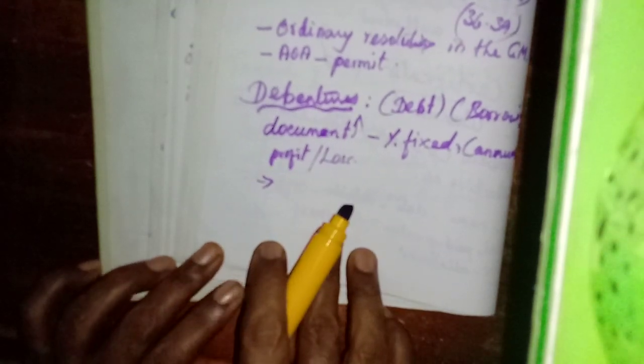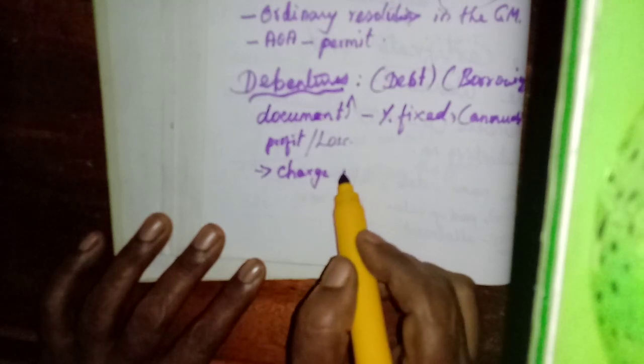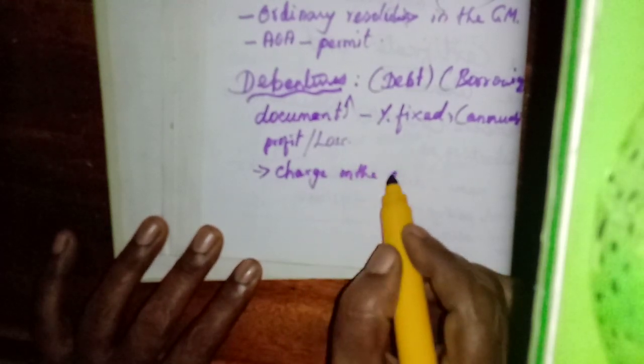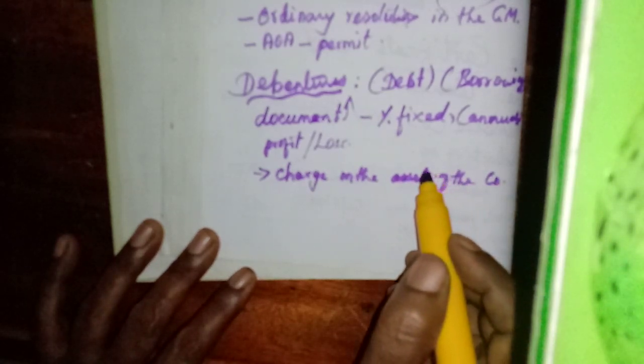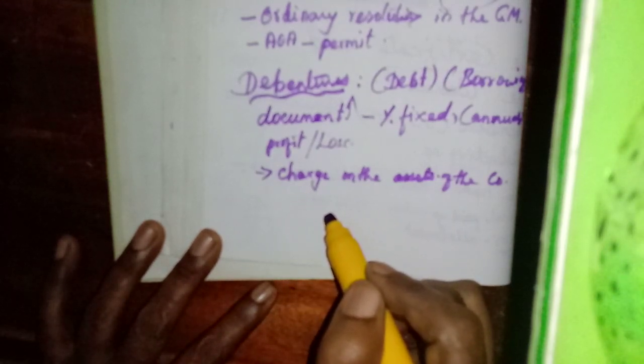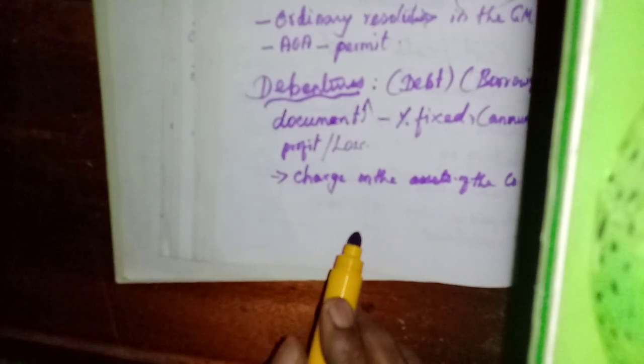Sometimes, if the debenture amount is large, they can give a mortgage or a charge on the assets of the company as security, either movable or immovable assets. Because that is the security for the person who has lent money to the company.